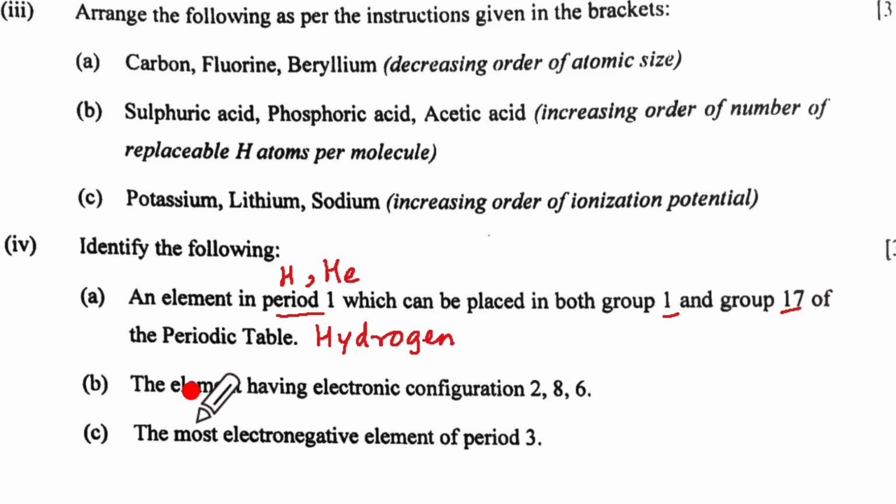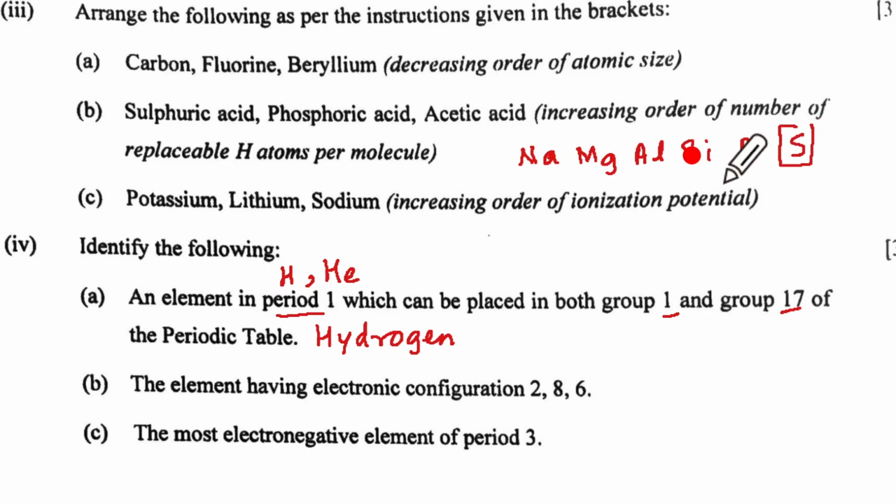For B, the element having electronic configuration 2, 8, 6. It has 3 shells, so it is period 3 and it is going to be group 16. So if you look at your thinking process, you will have sodium, then magnesium, then can you see this?